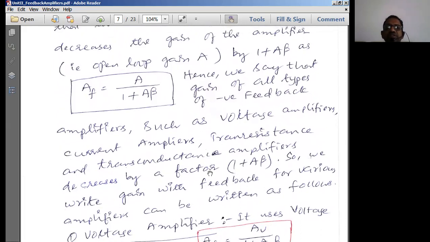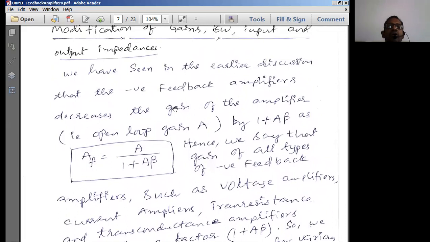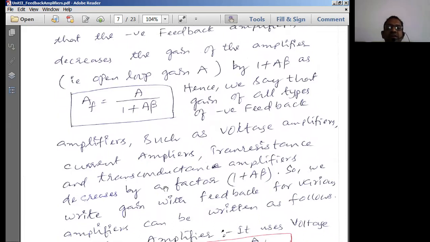One thing most important to remember is that all these four types of amplifiers are various types of negative feedback amplifiers. So for all negative feedback amplifiers, the gain is going to decrease by 1 plus A beta.